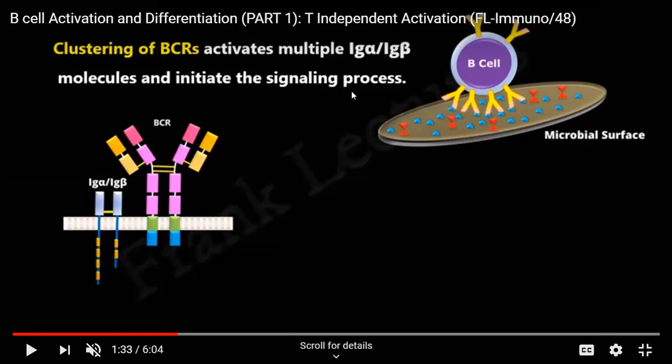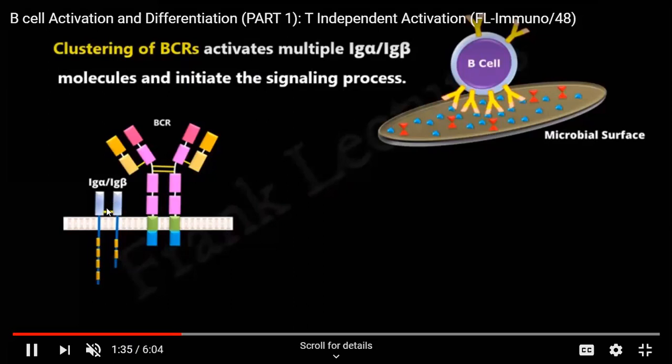Fine. Then after this, the Ig alpha and Ig beta proteins are conveyed to the nucleus. Okay.